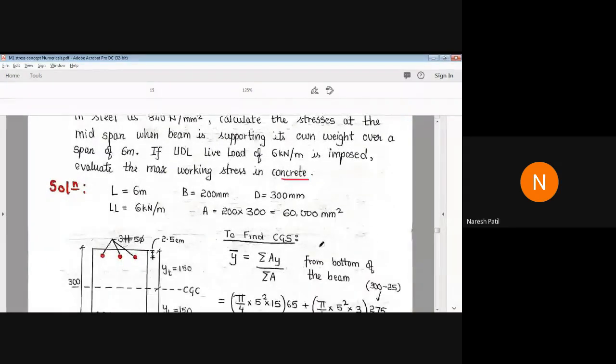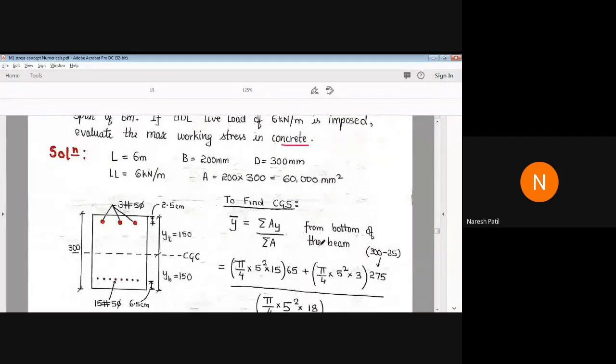So they have given the span is 6 meter, B is 200 mm, depth is 300 mm, live load is 6 kN per meter, and the area will be B into D. So we got the area.